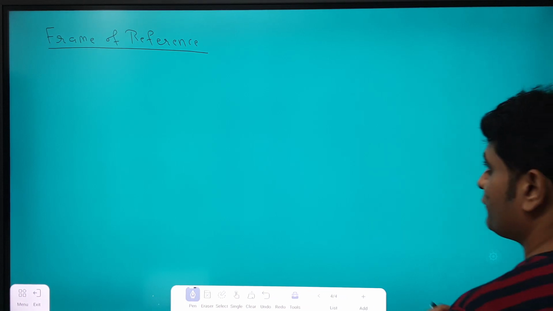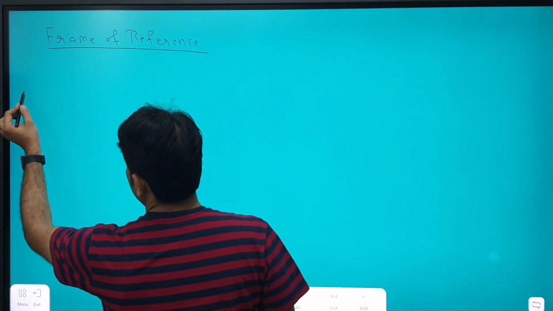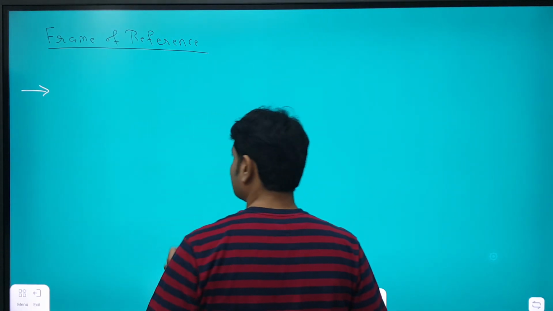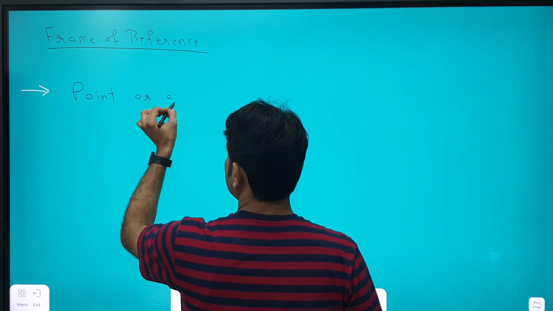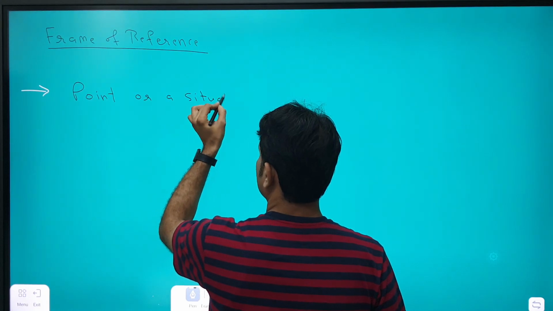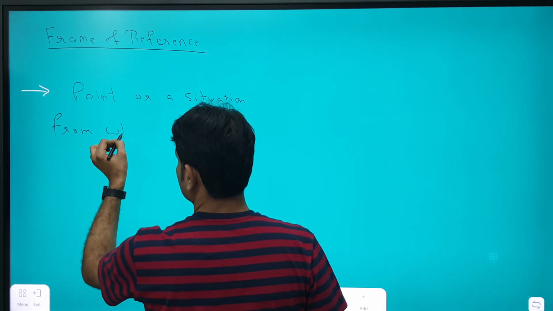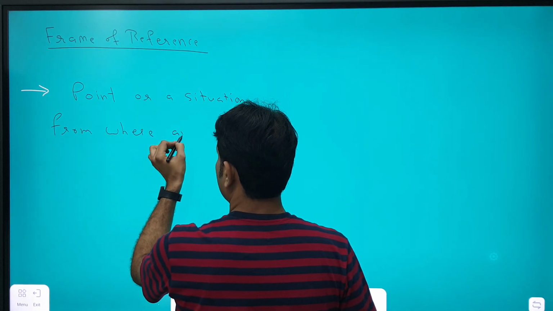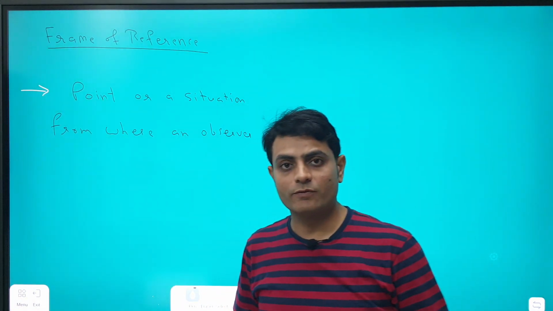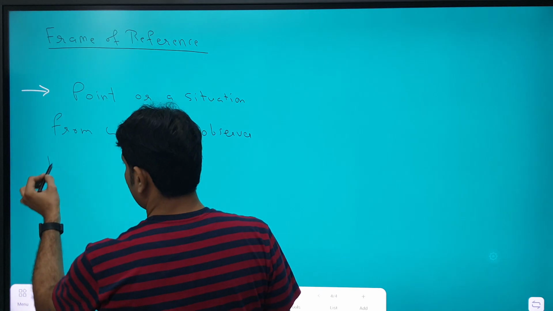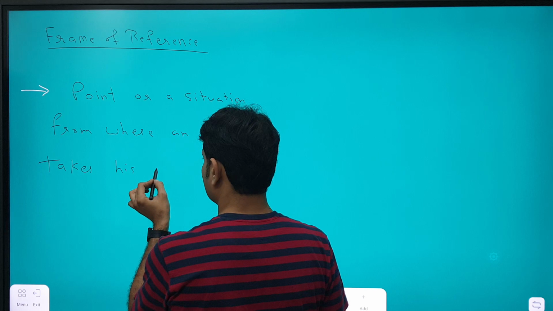Let's see what a frame of reference is. A reference frame, or frame of reference, is defined as a point or situation from where an observer takes his or her observations.